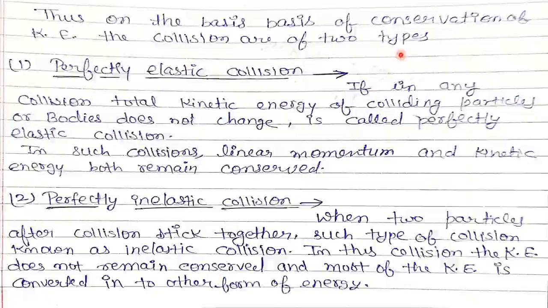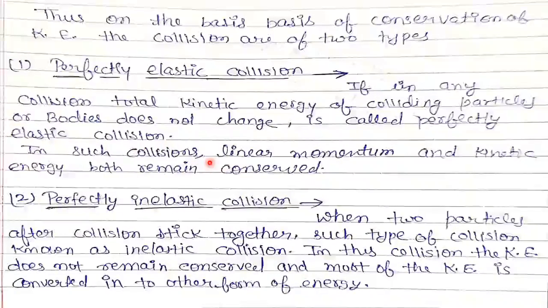So on the basis of conservation of kinetic energy, the collisions are of two types. First, perfectly elastic collision. If in any collision, total kinetic energy of colliding particles or bodies does not change, it is called perfectly elastic collision.